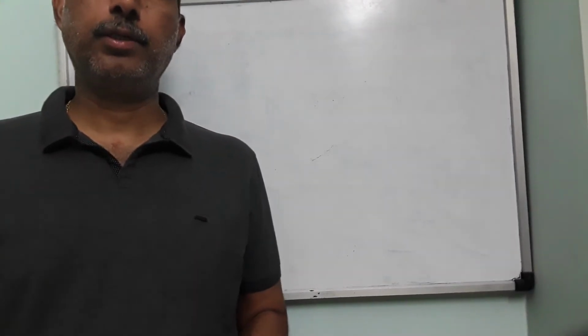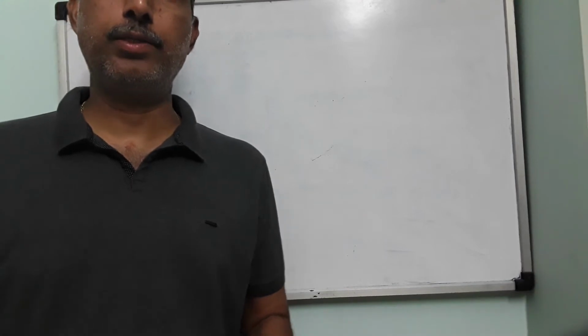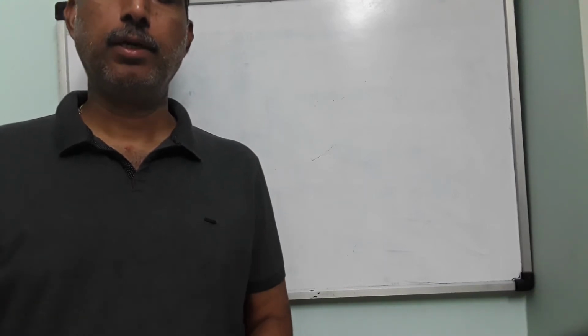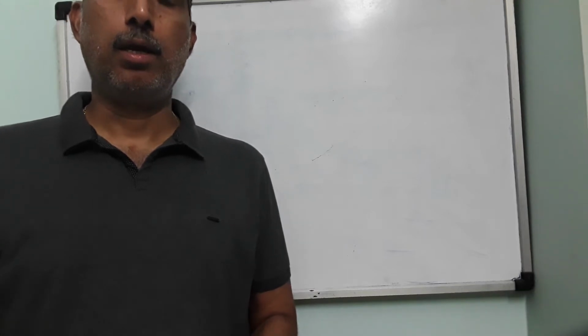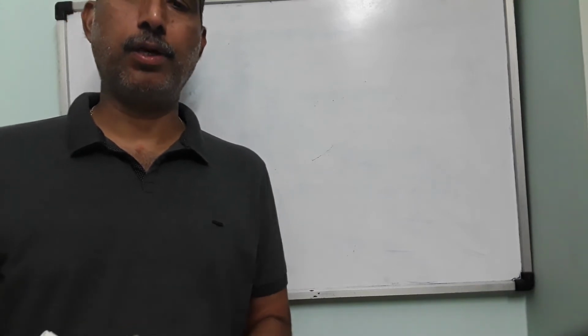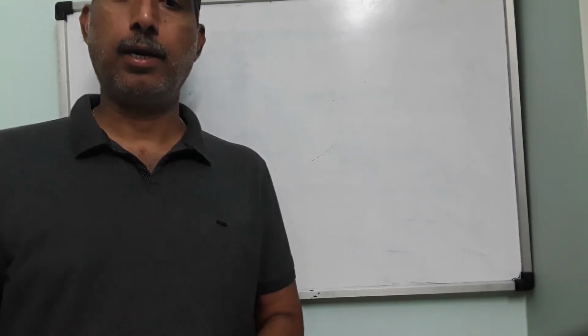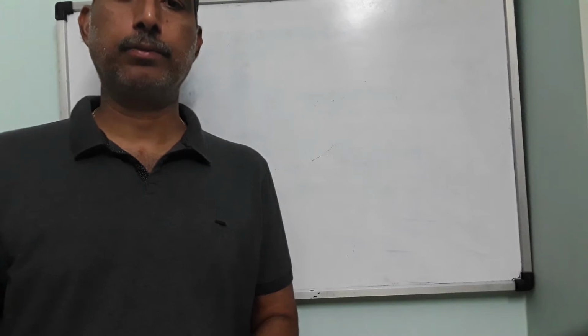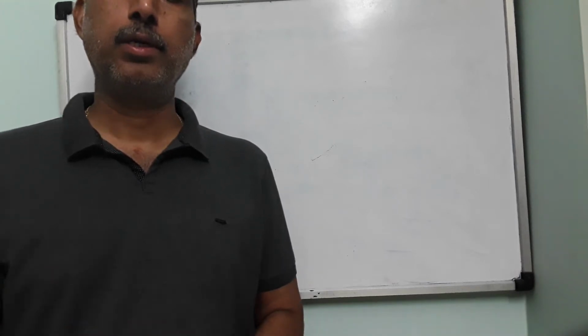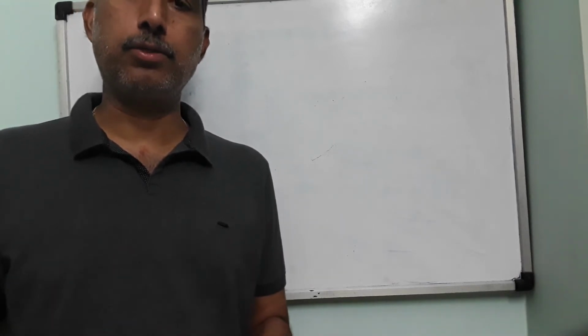Good evening. This is the seventh and last video lesson of the second chapter, electric potential and capacitance. We are left with only two topics now. One is the combination of capacitors in parallel, and the other is the energy of the capacitor. If time permits, we will discuss some marginal issues of this chapter also.